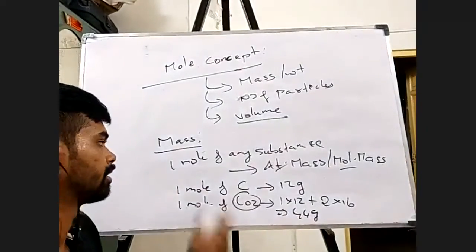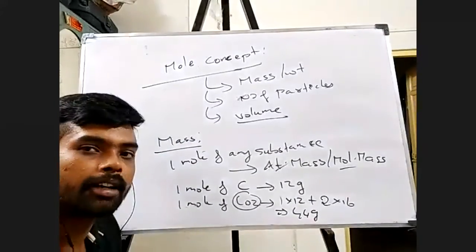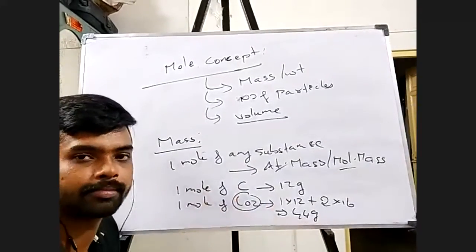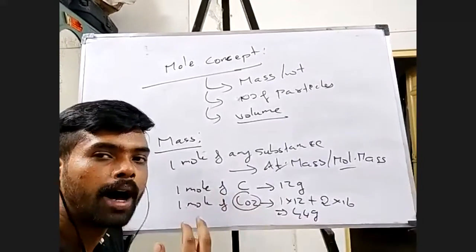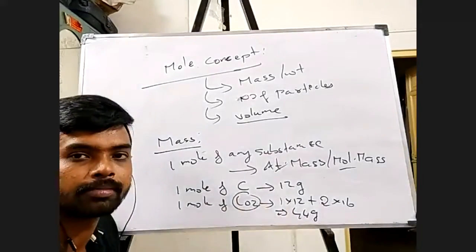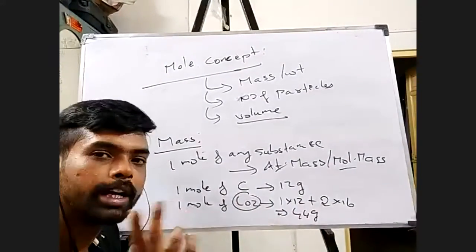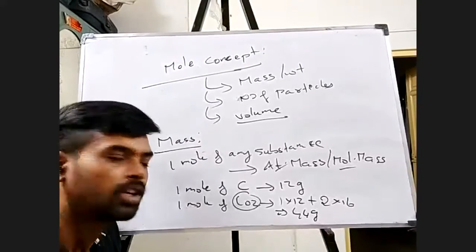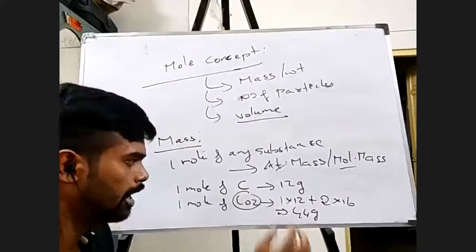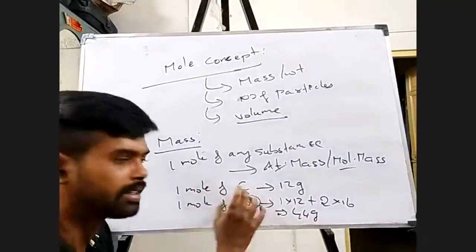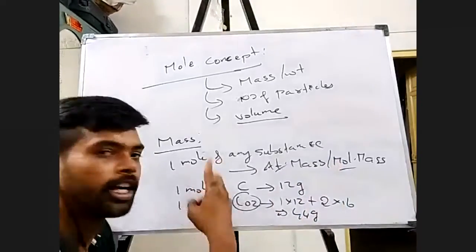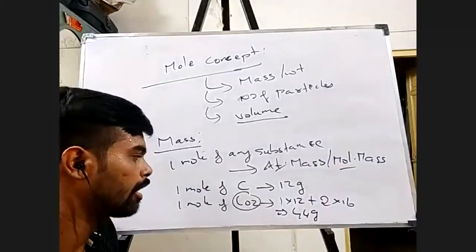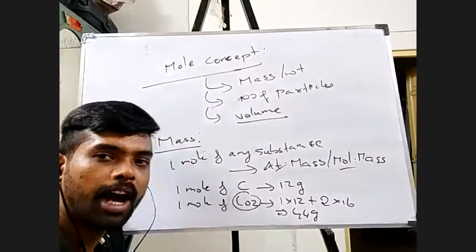Understood? Okay. Now, what if I ask you, there are 24 grams of carbon. Now I'm asking you, how many moles? I'm telling you that I have 24 grams of carbon. I'm asking you, what is the number of moles? Exactly 2, is it not? I told you that 1 mole of carbon is exactly going to weigh 12 grams, its atomic weight. So if I tell you 24 grams of carbon is there, definitely it is going to be 2 moles.